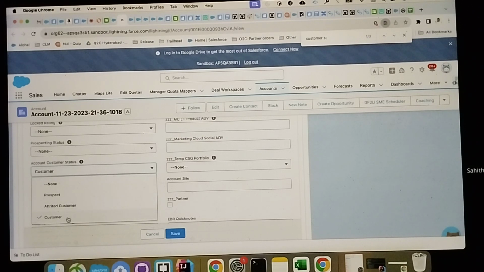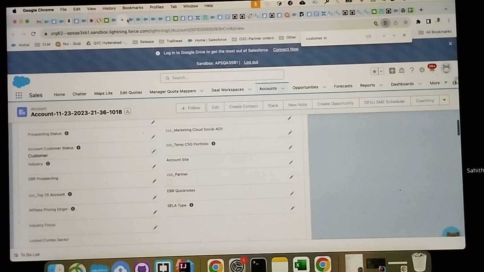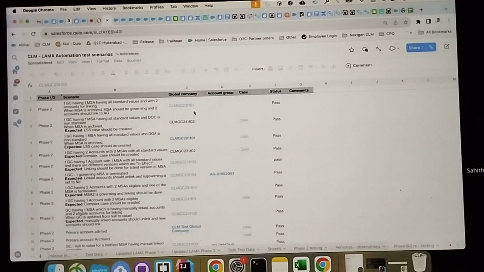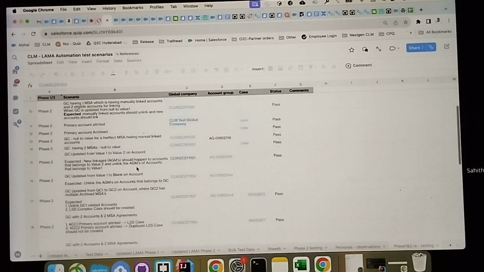If it is a customer, then linking will happen. If it is a non-primary one, primary in the sense that the governing agreement related account is nothing but the primary account, and if it is attrited and it is not a primary, then the status of this will be rejected. Let me show you one of them.